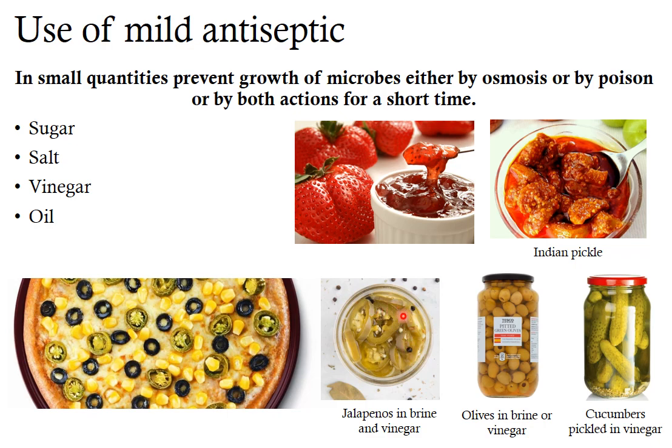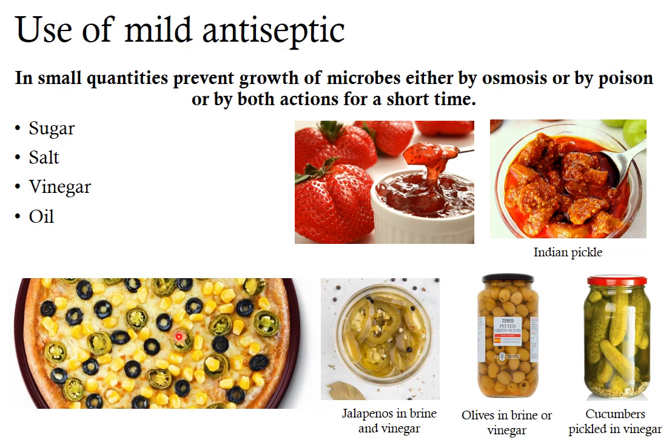Also, vinegar is used for canning and pickling. Examples are jalapenos in brine and vinegar solution. Olives are also canned or stored in brine and vinegar. And pickles such as cucumbers, carrots, etc. can also be pickled in the vinegar.